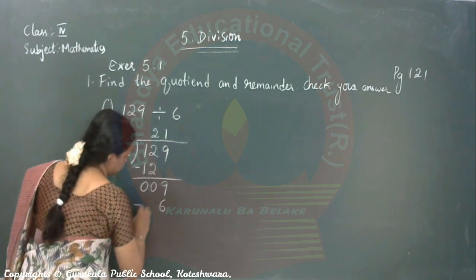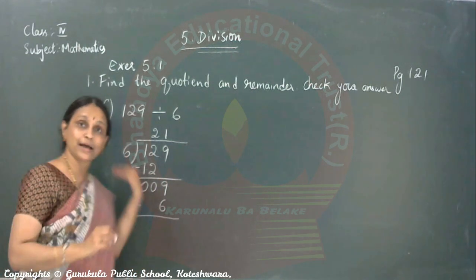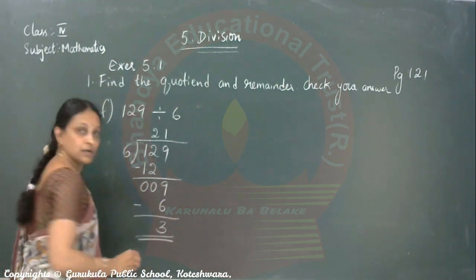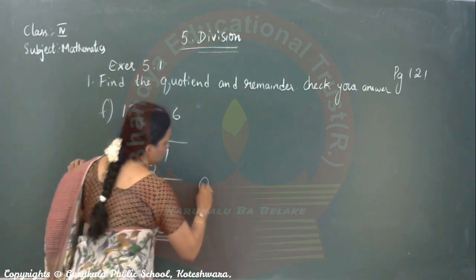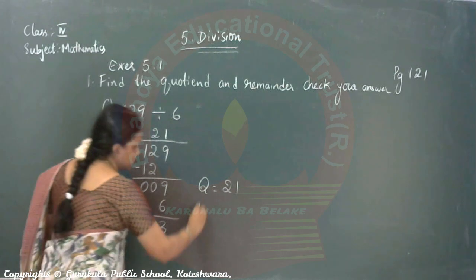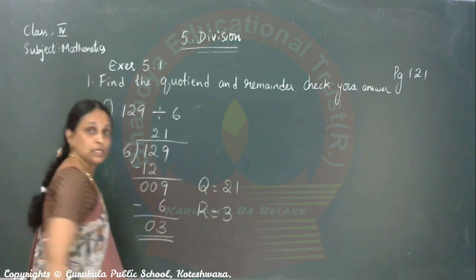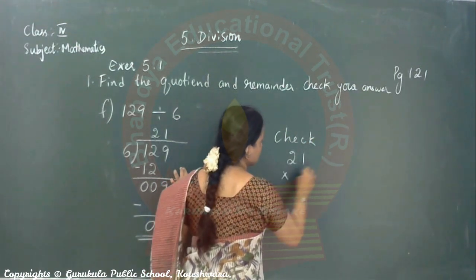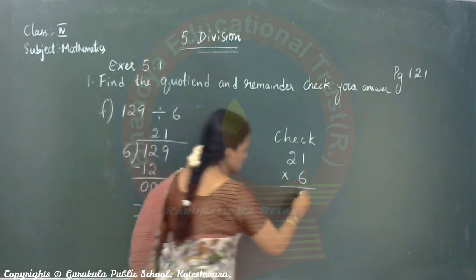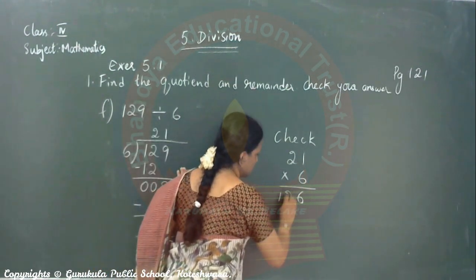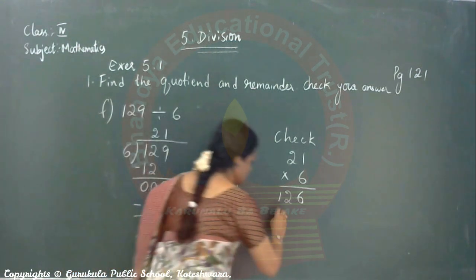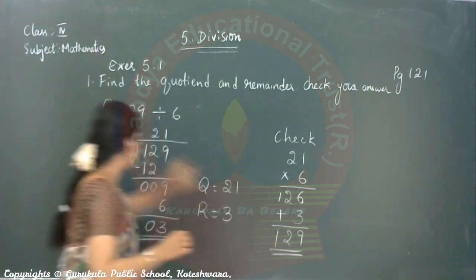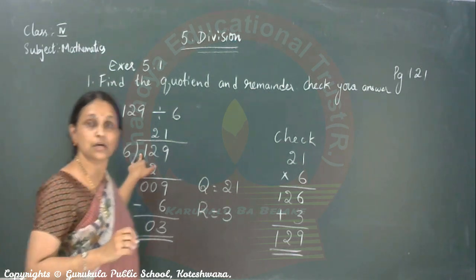9 minus 6 is count back. 9 in mind, 6 in hand. Before 9, 8, 7. You go on counting. I will not do it. It is your work. Quotient is 21. Remainder is 3. Can you check? 21 into 6. 6 ones are 6. 6 twos are 12. Remainder you have to add, plus 3, 9. Did you get the dividend? Yes, that means your sum is correct.